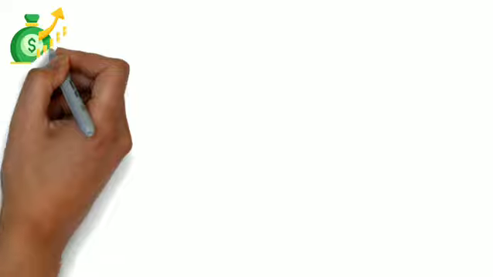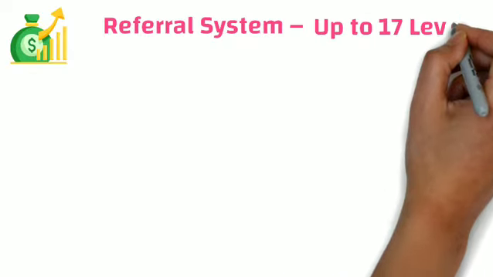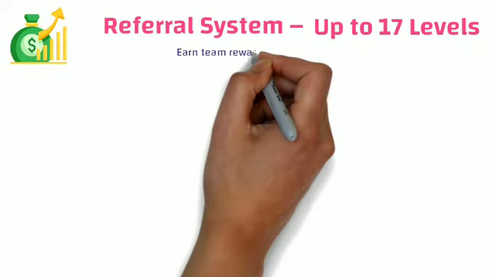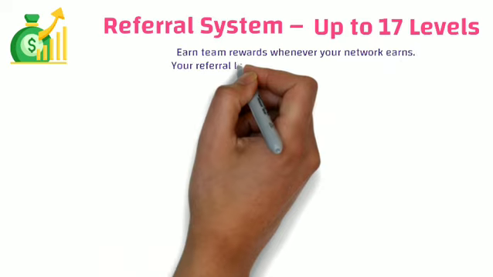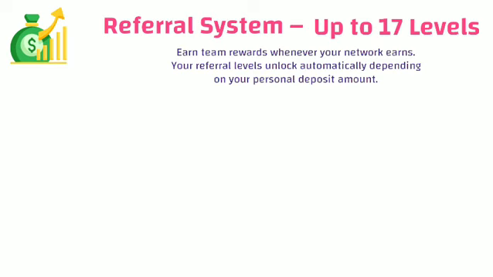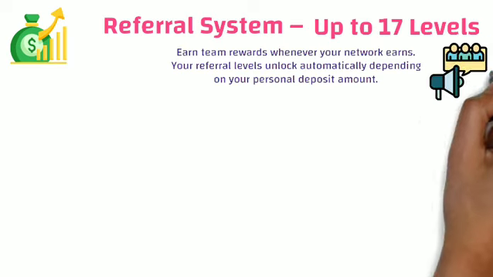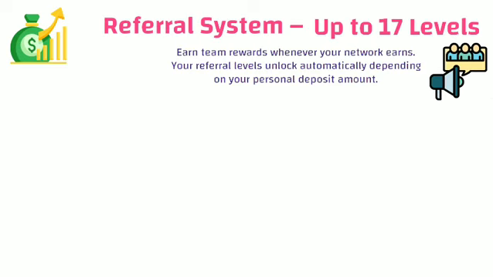Now, once you have selected the plan, you will start getting the amazing income benefits, where first of all, if we talk about the referral system, you are going to get the benefit up to 17 levels. You can earn team rewards whenever your network earns. Your referral level unlocks automatically depending on your personal deposit amount. Now here, the referral system and the level benefits have been divided into 3 phases.